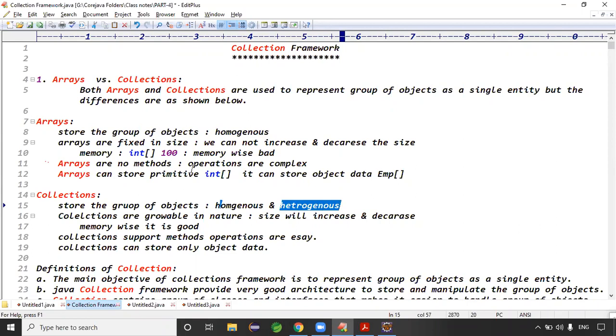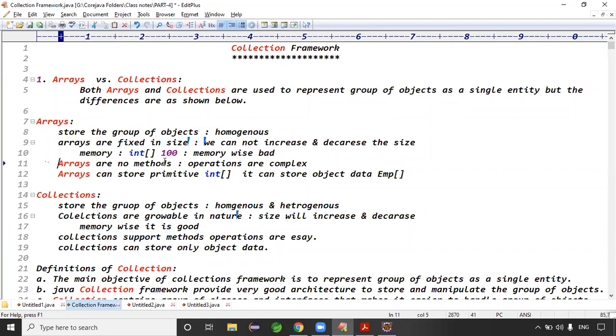What is type safety? I'll tell you. I'll write one more point. Guys, the difference between arrays and collections. Before collections, to represent a group of elements, we were using arrays only. But arrays store only homogeneous data. Collections are heterogeneous. Arrays are fixed in size. It means once we create the array, it is not possible to increase or decrease the size, right? But collections are growable in nature. Size is automatically increased and decreased, right? Memory wise it is good, right?